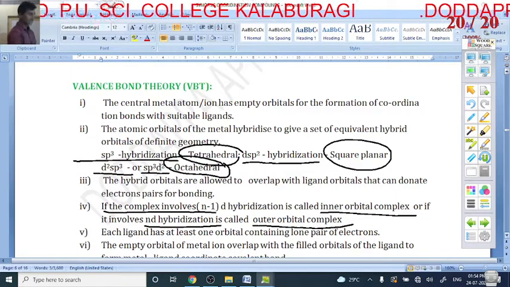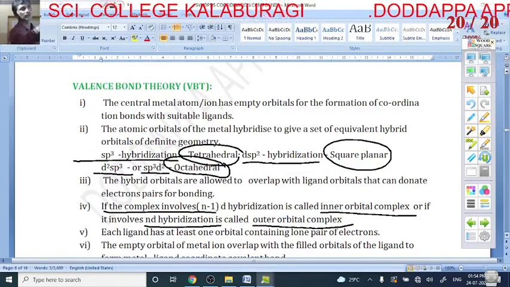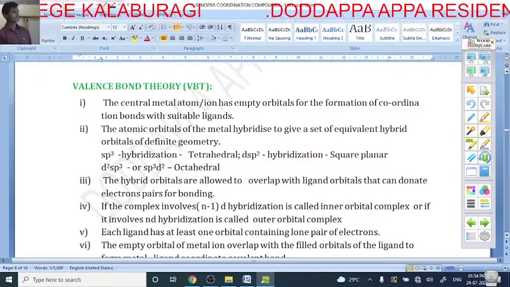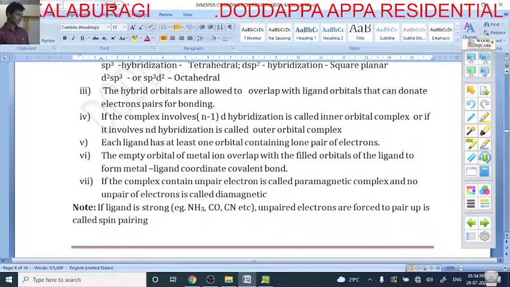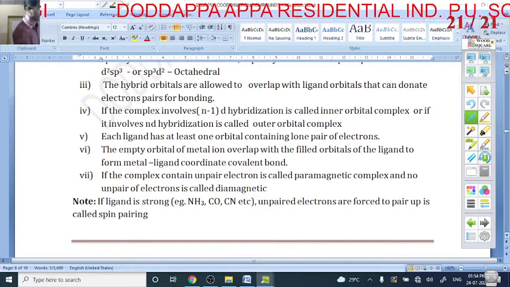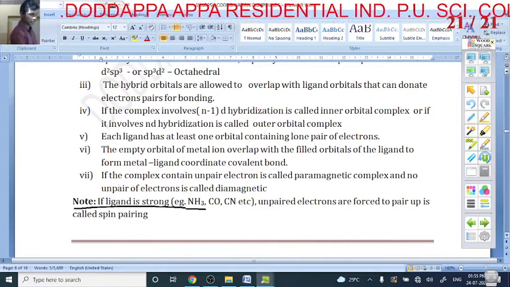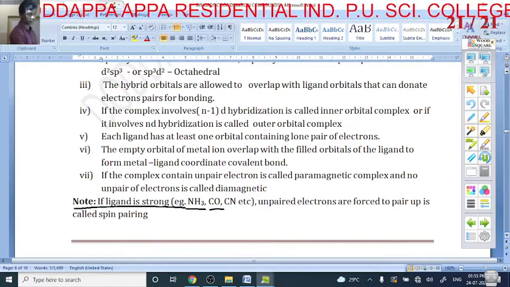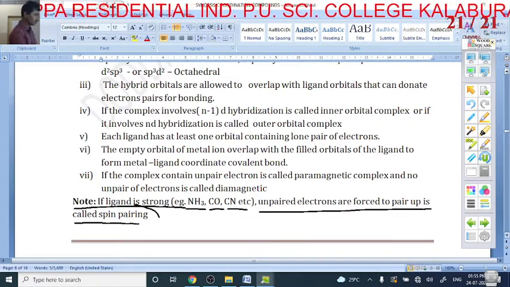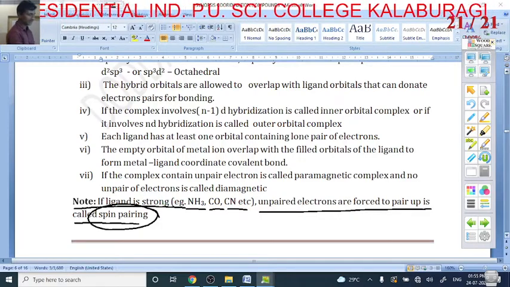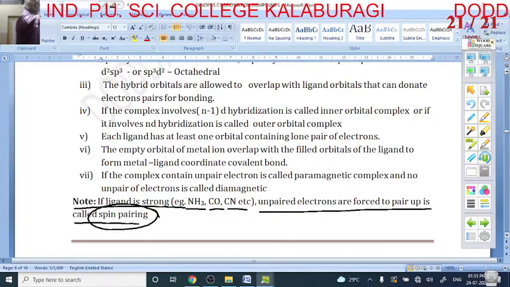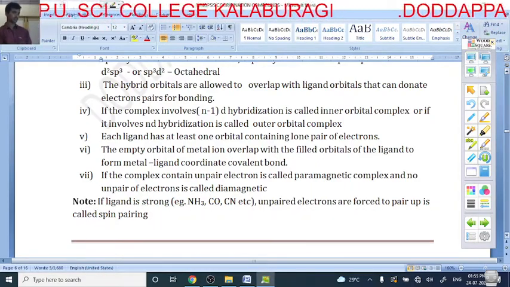And next, one more point you have to remember. In this valence bond theory, the very important thing is, if ligands are strong, ammonia is a strong ligand, carbon monoxide is a strong ligand, cyanide is a strong ligand, then unpaired electrons are forced to pair up. So it is called what? Spin pairing. These ligands are called what? Strong ligands, where the spin pairing takes place. Yes, my dear. The next is examples.